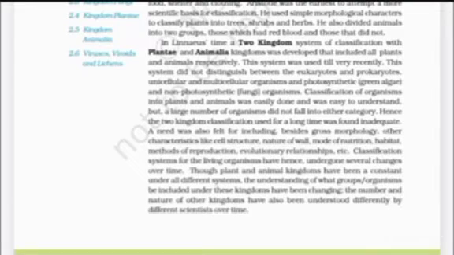Though plant and animal kingdoms have been a constant under all different systems, the understanding of what groups or organisms be included under these kingdoms has been changing. The number and nature of other kingdoms have also been understood differently by different scientists over the time.